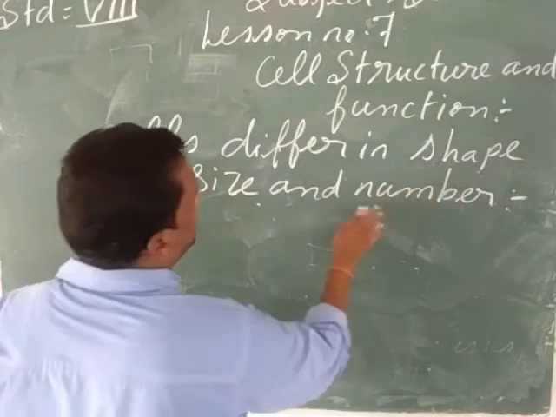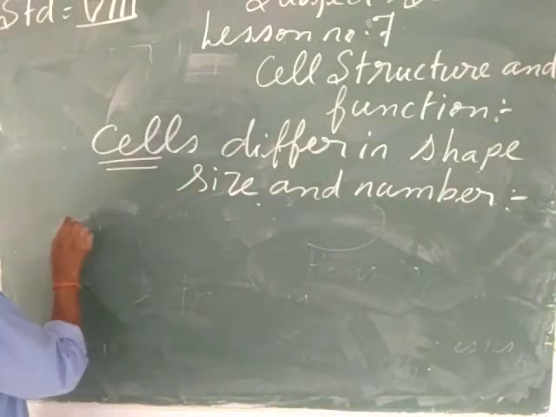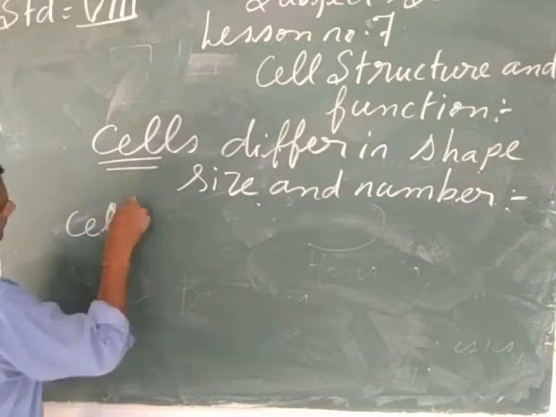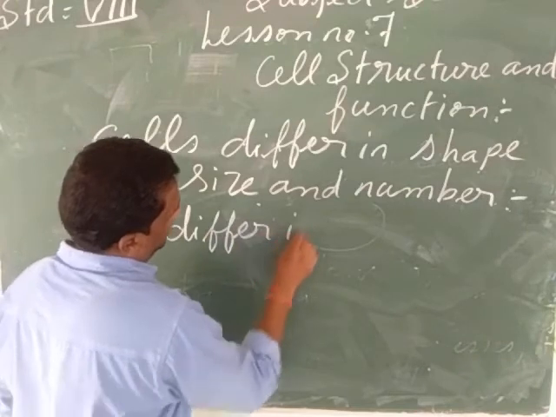Now let us see how these cells are different in number. Cells differ in number.